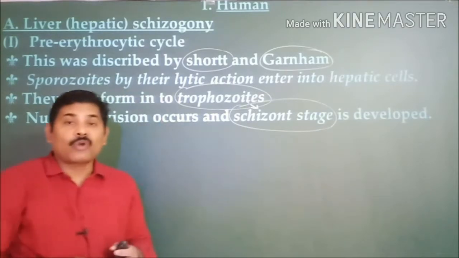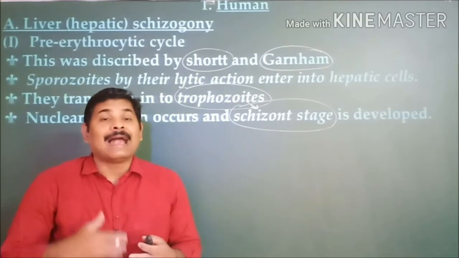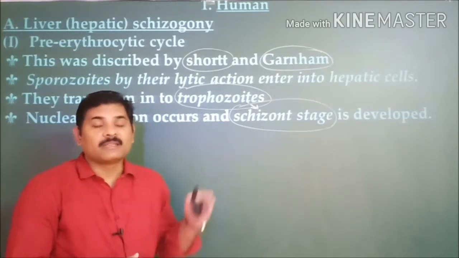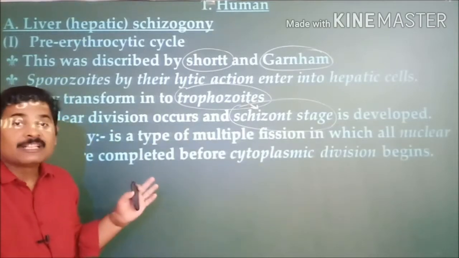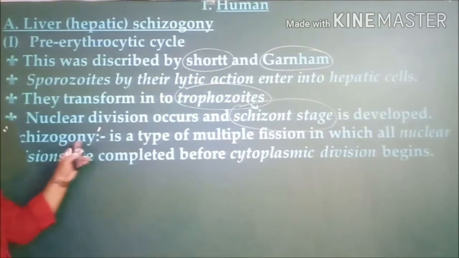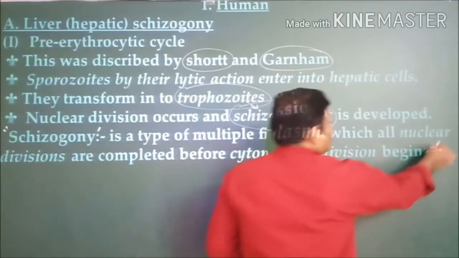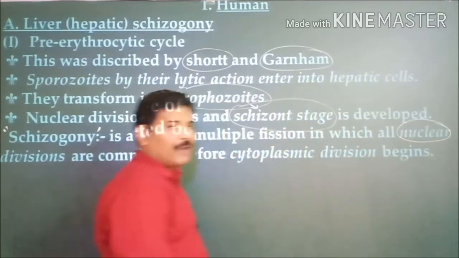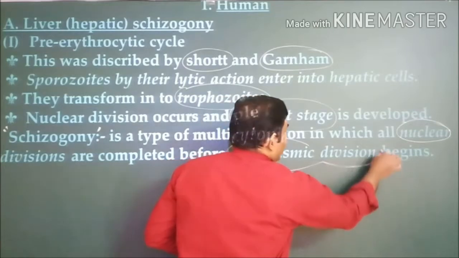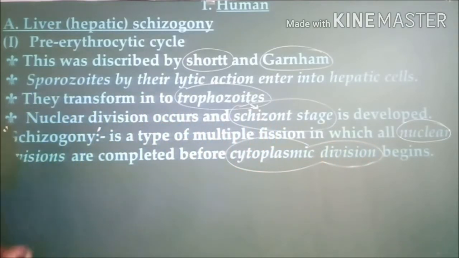Within this schizont stage, the nuclear division takes place repeatedly. At last the cytoplasmic division takes place. That is the reason why this process is known as schizogony. See this technical definition: schizogony is a type of multiple fission in which the nuclear division takes place repeatedly, and at last the cytoplasmic division takes place. Such a kind of division is known as schizogony.